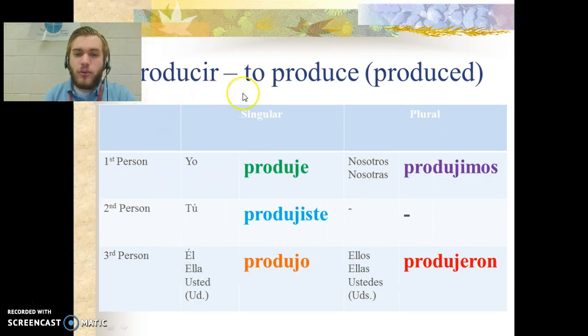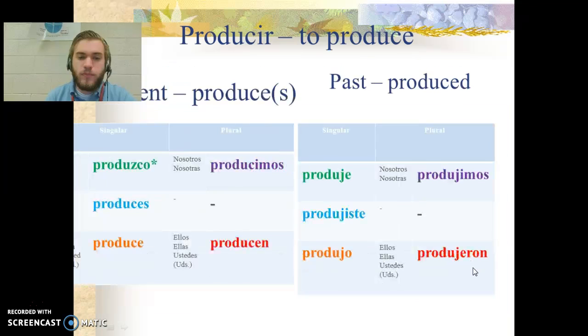All right, producir, as well as any verb like conducir, to drive, or traducir, to translate, is going to be a J stem in the preterite. Producir means to produce, and in the preterite, past tense, it will be produced. Let's go ahead and say these. Produje, produjiste, produjo, produjimos, produjeron.